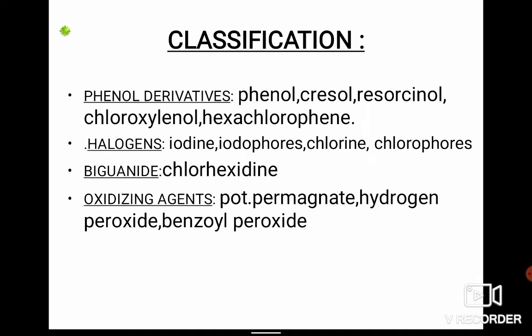Now coming back to the classification, what is the classification and what all is included in it? Okay, the first and most important is the phenol derivatives, which include different types of phenols like phenol, cresol, resorcinol. Then come the halogens, which are iodine, iodophores, chlorine and chlorophores. Biguanide, which contains chlorhexidine. There are some oxidizing agents also, for example potassium permanganate, hydrogen peroxide and benzoyl peroxide.